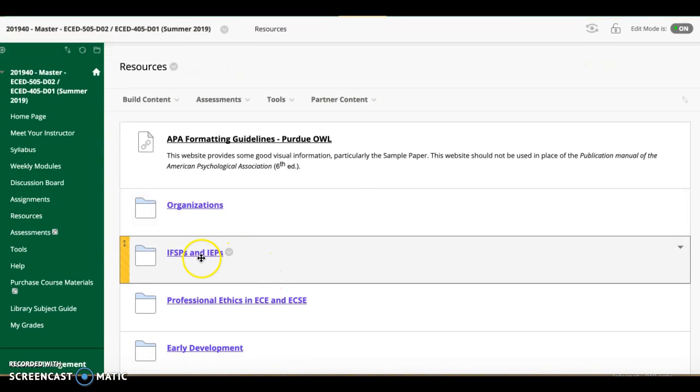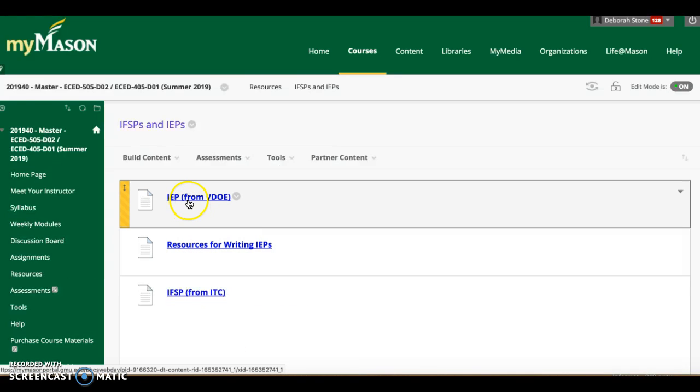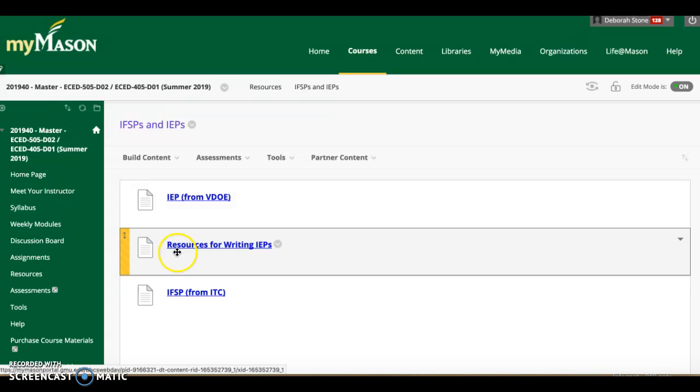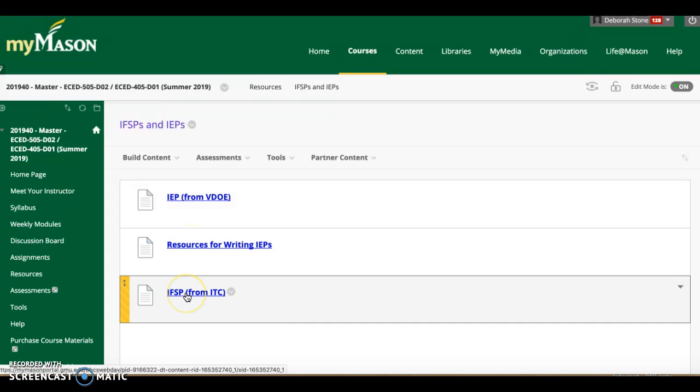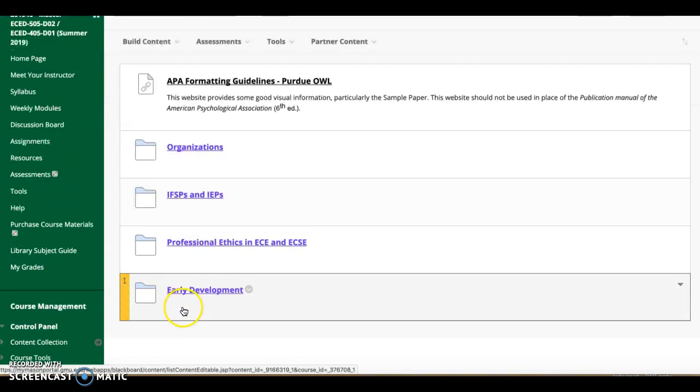We're going to be talking about IFSPs and IEPs. An IFSP is an individual family service plan, and the IEP is an individualized education program. IFSPs are used for our birth to 3 population. IEPs are used for 3-year-olds through 21-year-olds. So here's the VDOE IEP. Here's some resources for how to write an IEP, and then here is an IFSP. So you've got some links there for additional resources.